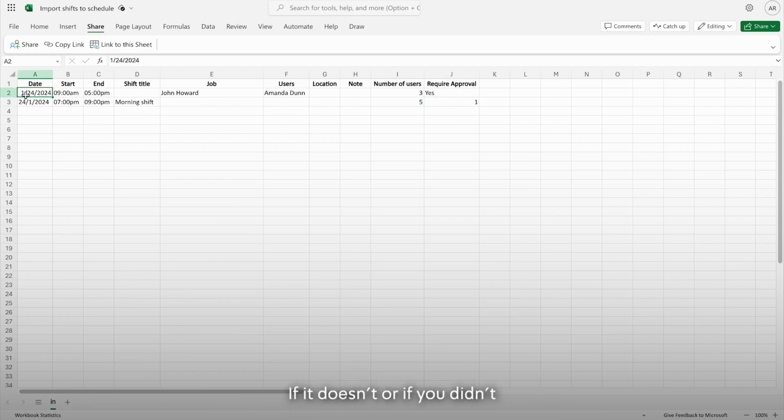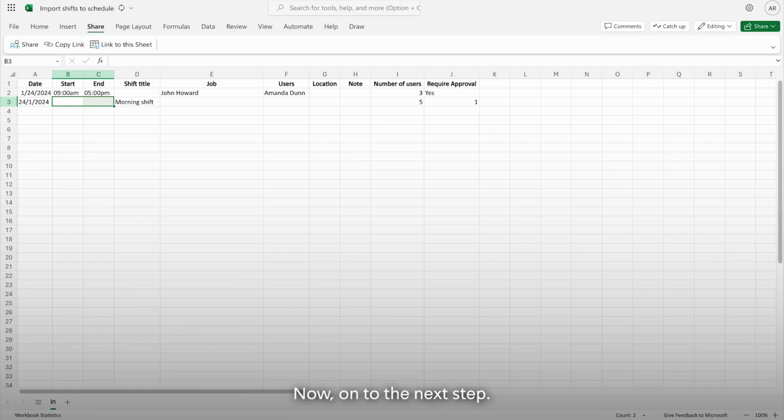Fifth, the date chosen in the import file should match the date format in your schedule. If it doesn't, or if you didn't add a date at all, the date will be the import date. Sixth, if you add a user's name that isn't on the platform or make a spelling mistake, the shift will appear as unassigned to any user. Lastly, if you do not add start or end times for the imported shifts, the hours will be your default working hours as set in the schedule settings.